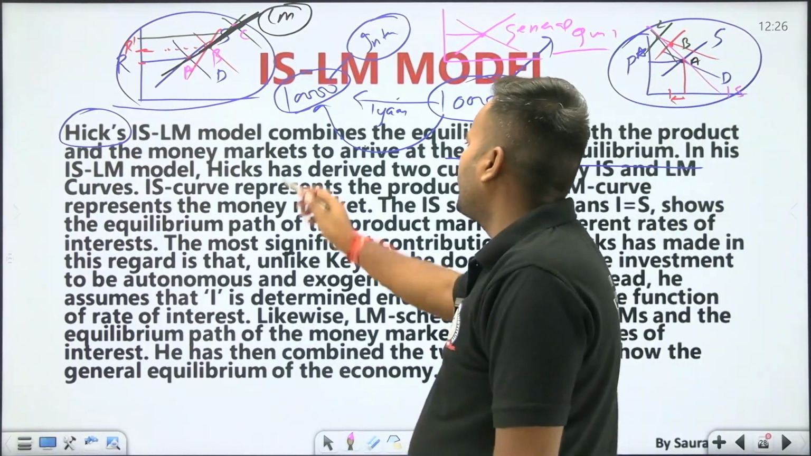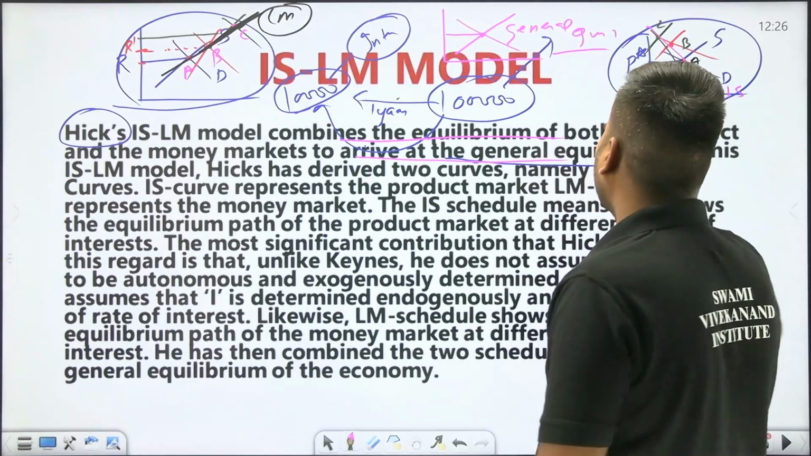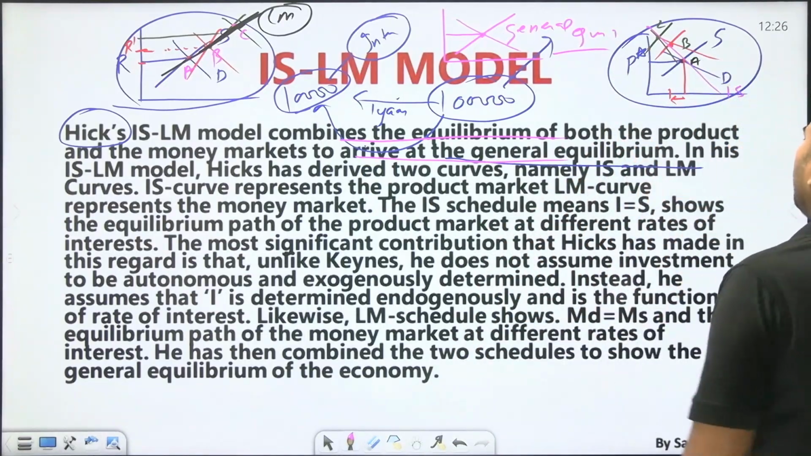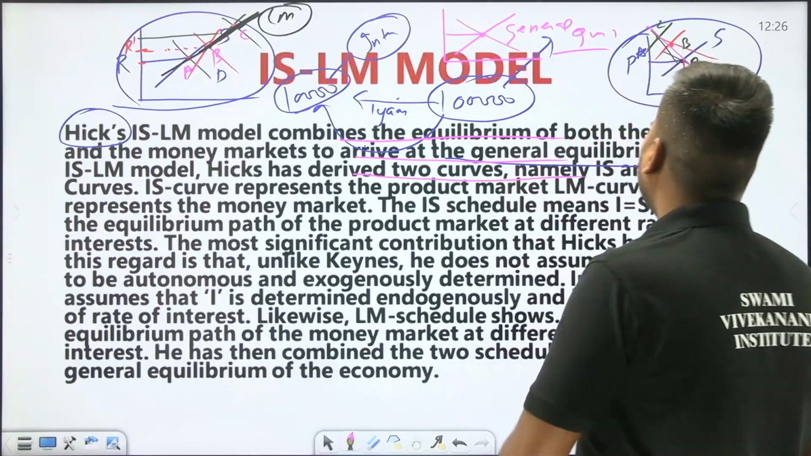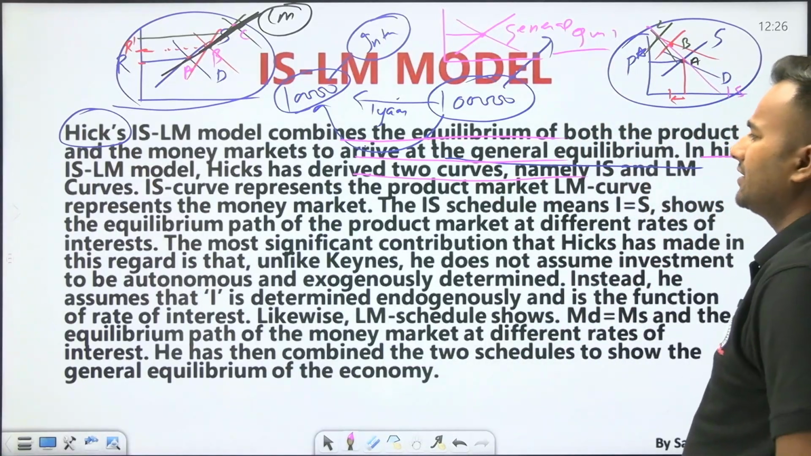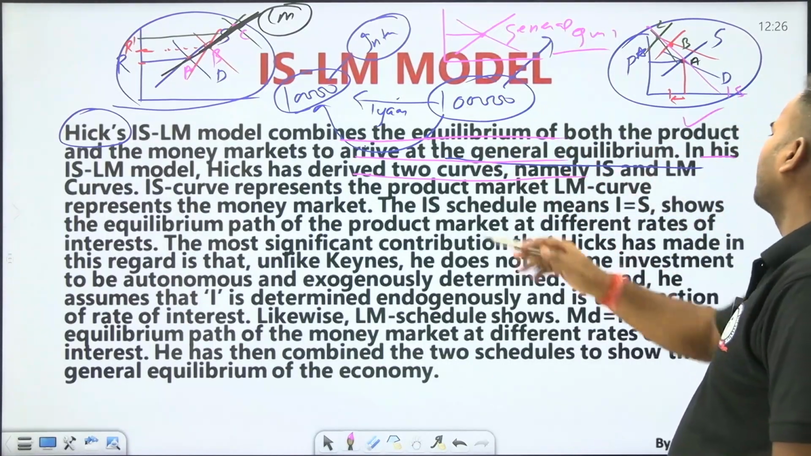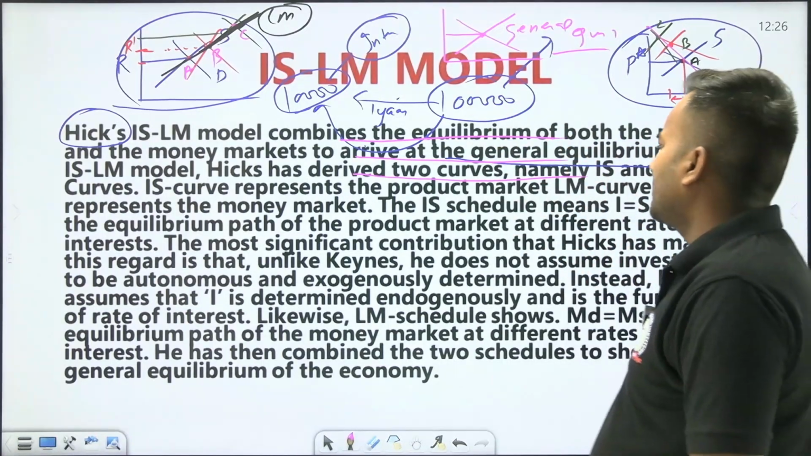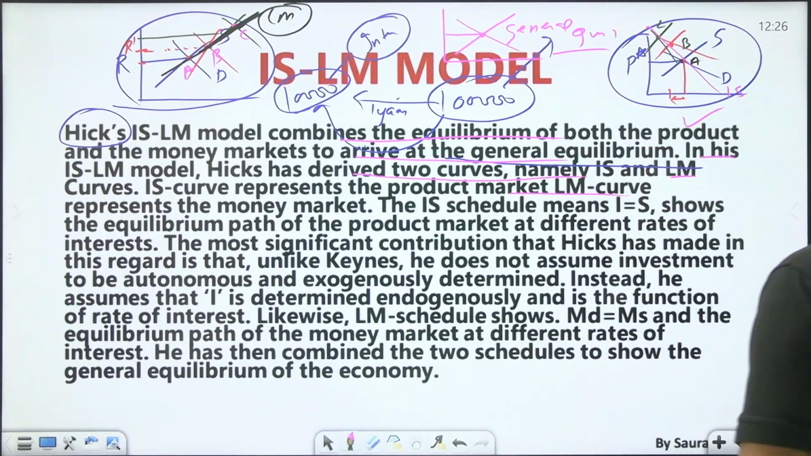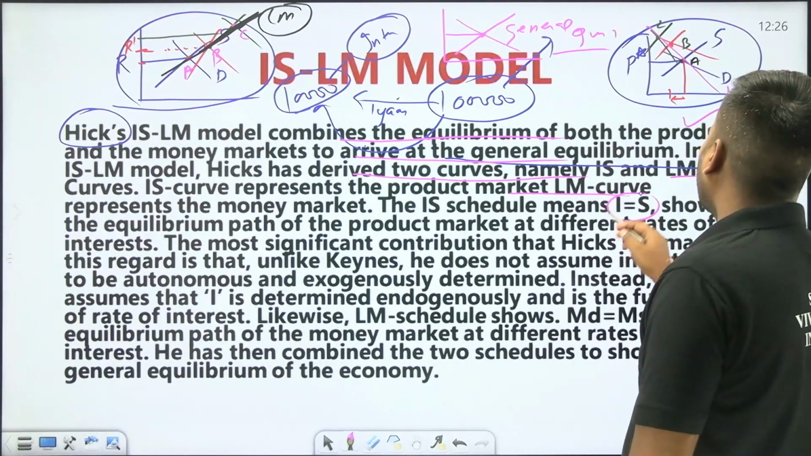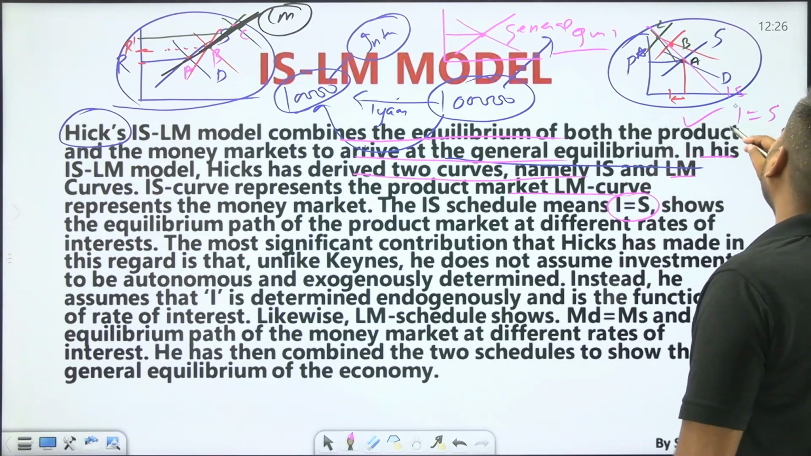So the IS-LM model combines the equilibrium points of both the product and money markets to arrive at general equilibrium. In his IS-LM model, Hicks has derived two curves, namely IS and LM. This is the IS curve and that is the LM curve. The IS curve represents the product market, the LM curve represents the money market. IS schedule means I equal to S, that is, investment is equal to saving.